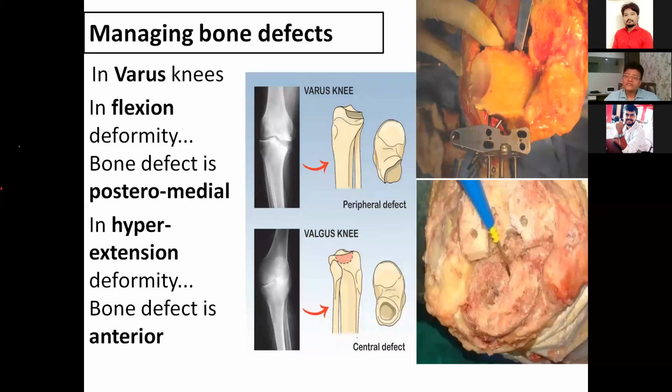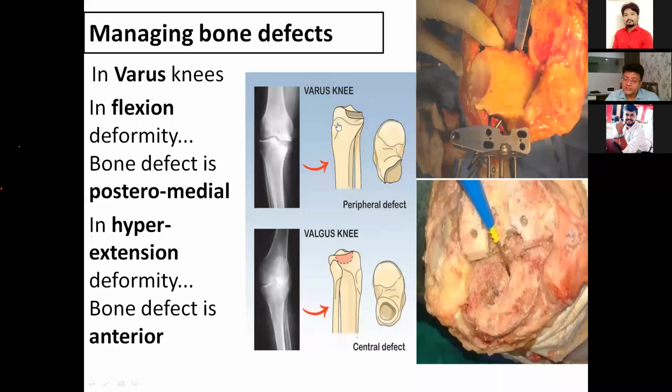Another point, as I told you: in synovial disease, the synovium can secrete prostaglandin, and it causes various kinds of bone defects. In a varus knee with flexion deformity, a posteromedial defect is present.